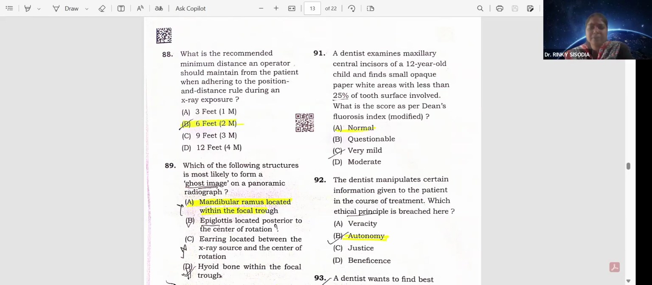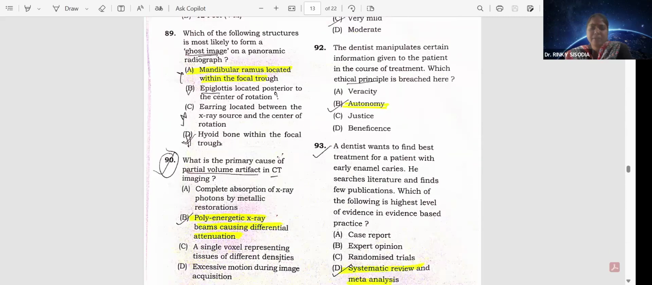The dentist manipulates certain information given to the patient in the course of treatment, which ethical principle is breached here? That is the autonomy. A dentist wants to find the best treatment for a patient with early enamel caries. He searches literature and finds a few publications. Which of the following is the highest level of evidence in evidence-based practice? That is a systematic review and meta-analysis.